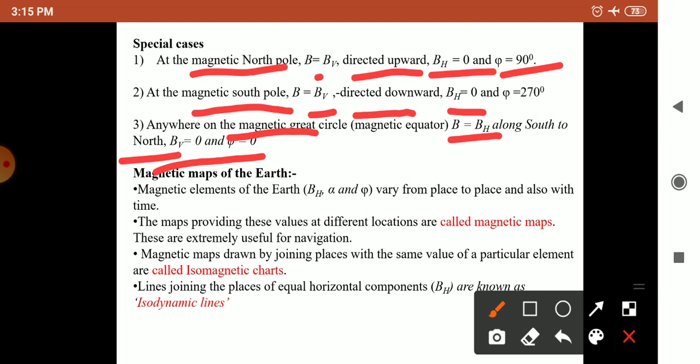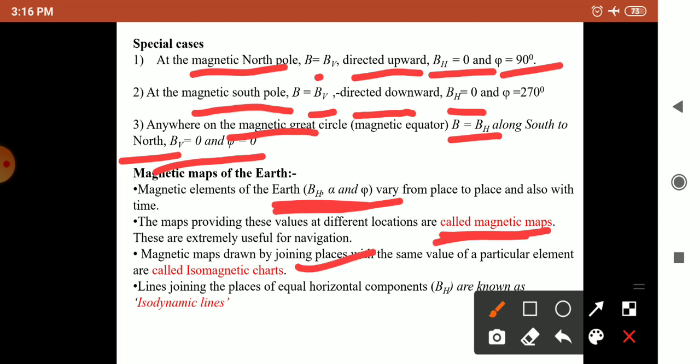The maps providing these values at different locations are called magnetic maps. And these magnetic maps, made by joining places with the same value of a particular element, are called isomagnetic charts.